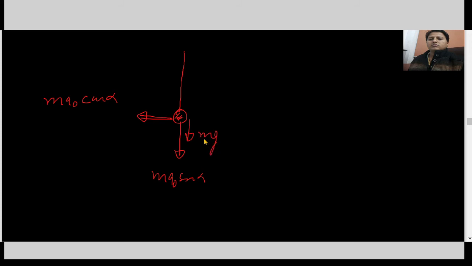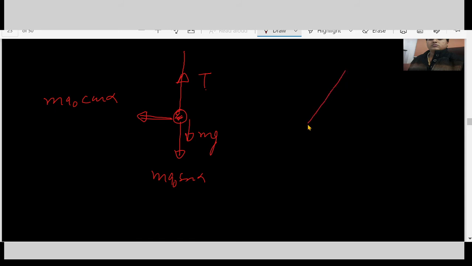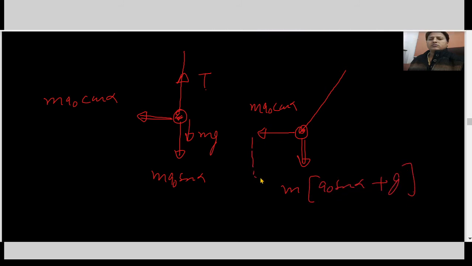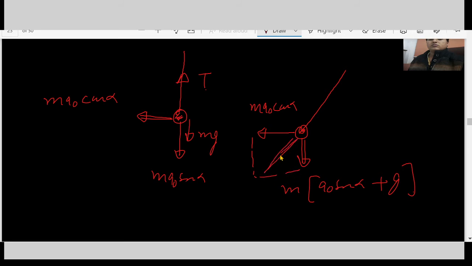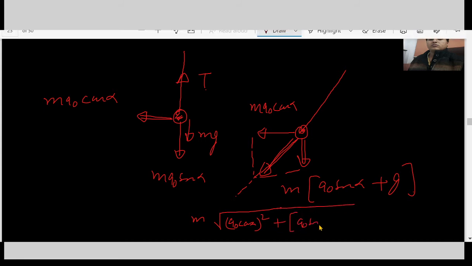The body has mass m, weight is mg, and tension is T. Now the string goes like this, and the forces are m a naught cos alpha, and the downward force is m(a naught sin alpha plus g). So from parallelogram vector addition, the resultant here is m under root (a naught cos alpha)² plus (a naught sin alpha plus g)², and this is balanced by the tension T dash.